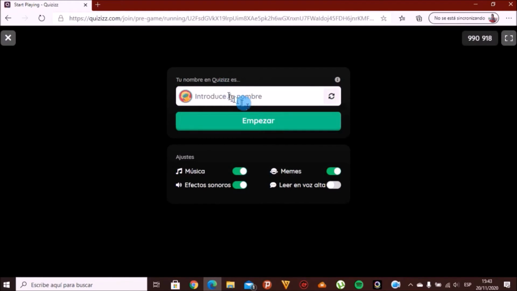Students will write their names in the text box that says Enter your name. They are going to enable all the buttons. And then they finally click on the Start button.